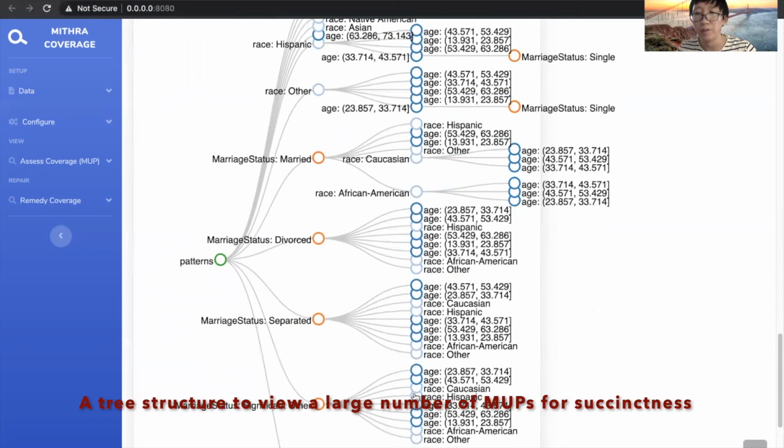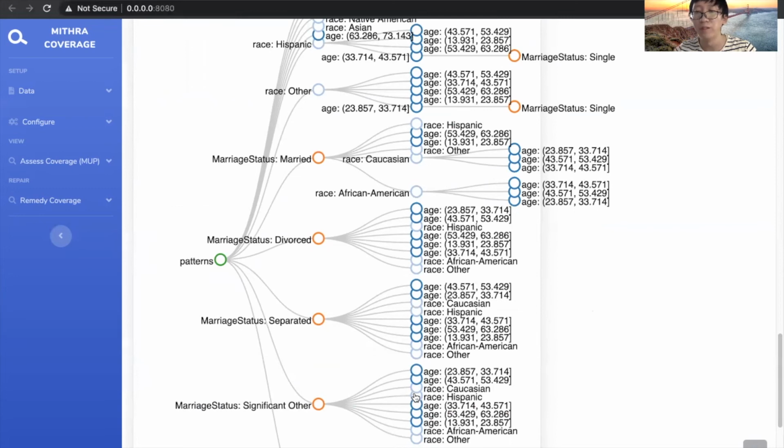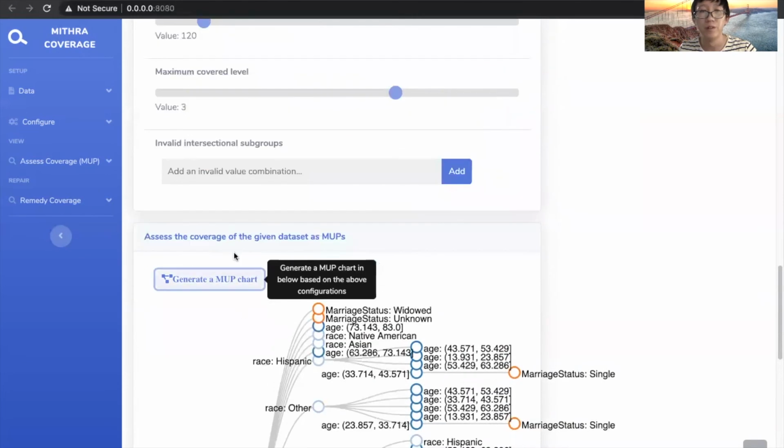Although all variables the user selects are relevant to fairness, not all of these patterns are necessarily valid or critical. To eliminate them, we can specify invalid intersectional subgroups in step 2. For example, marriage status unknown is not an important subgroup, so we add it here.